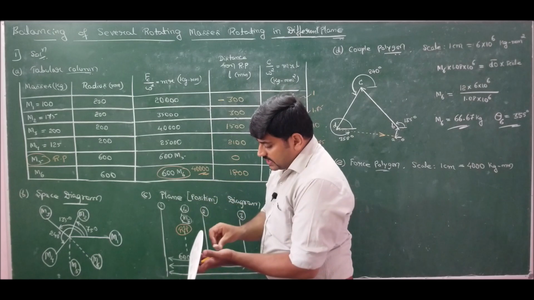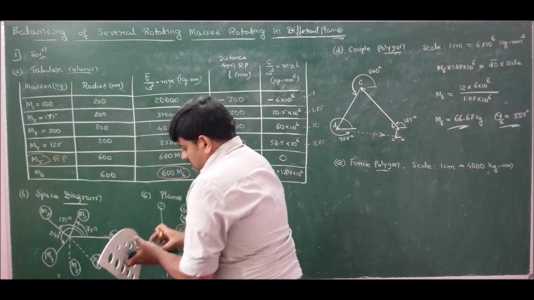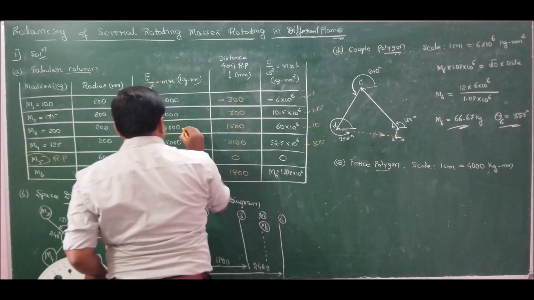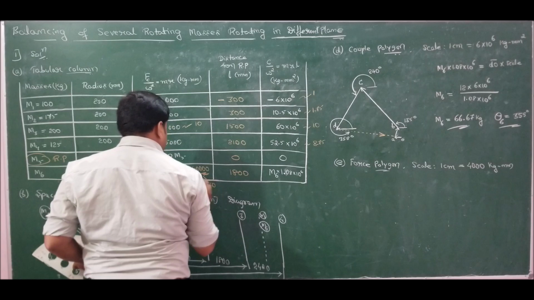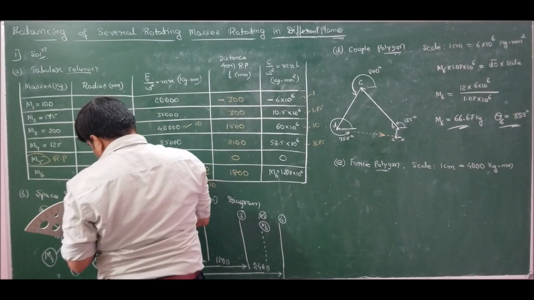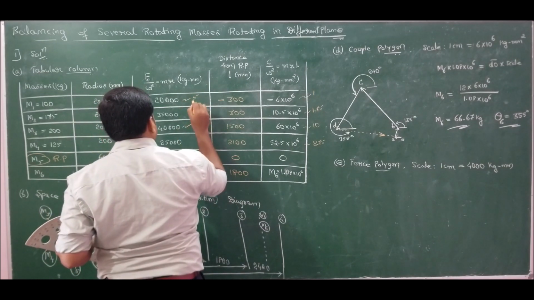So I equated the maximum value 40,000 to 10 centimeter, then 1 centimeter will be equal to 4,000. So now divide everything by 4,000. If I divide everything by 4,000, these two will be 10 centimeters. This and this will be 10 centimeters. 20,000 by 4,000 will be 5 centimeters.